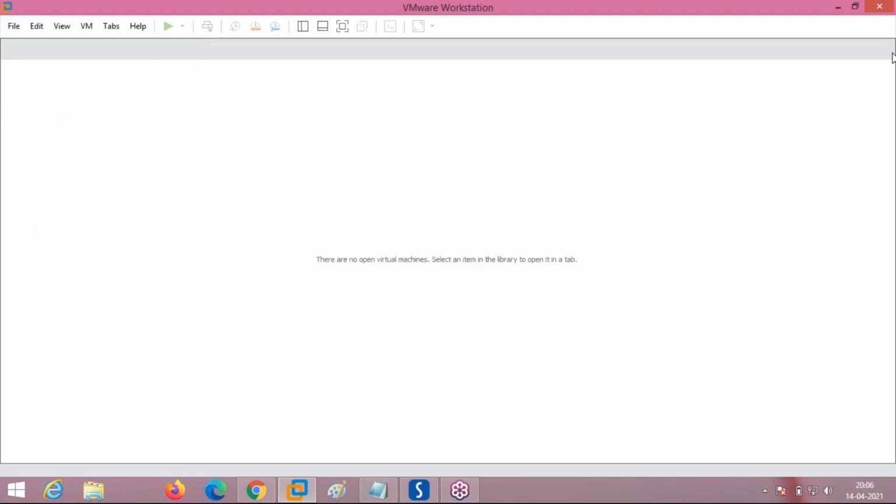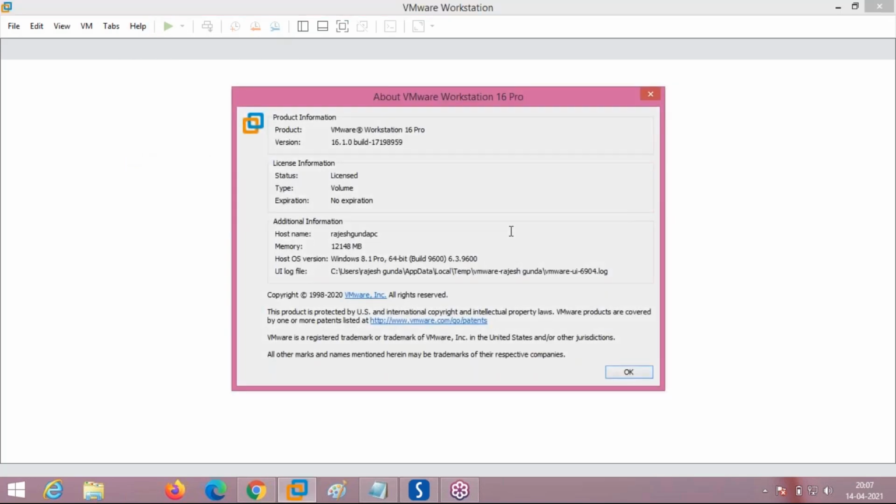I am assuming that everybody knows installation of VMware Workstation. If you don't know, please tell me right now. I have installed VMware Workstation, which I downloaded from the internet. This is virtualization software. The purpose of virtualization software is that you can install multiple virtual machines inside it. Virtual means false machines, which simulate a small false node where you can install your operating system.